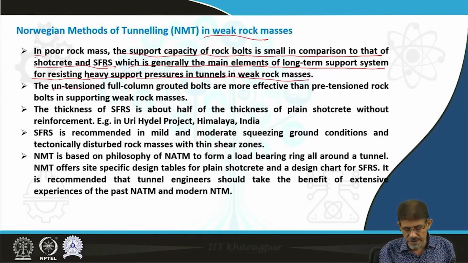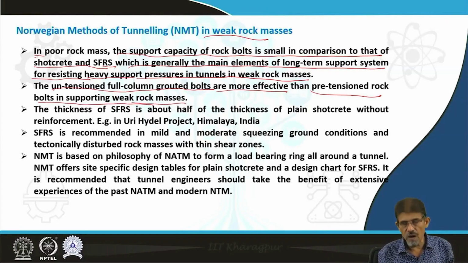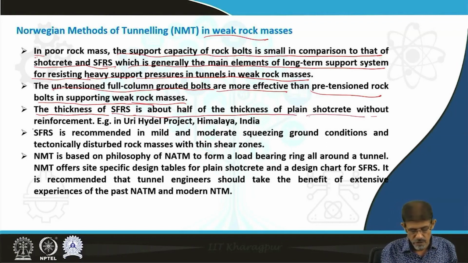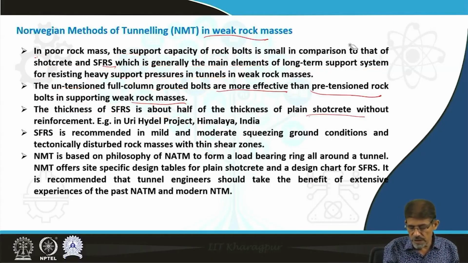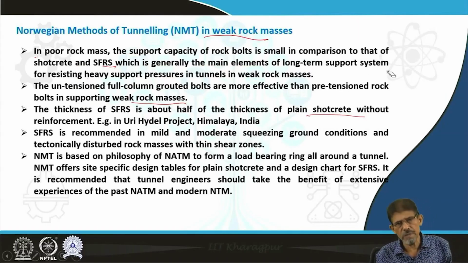The untensioned full column grouted bolts are more effective than the pre-tensioned rock bolt in supporting weak rock masses. However, the thickness of SFRS is about half of the thickness of the plain shotcrete without reinforcement, and that was utilized in the Uri Hydel project in the Himalaya and also in many projects in the Himalayan region.